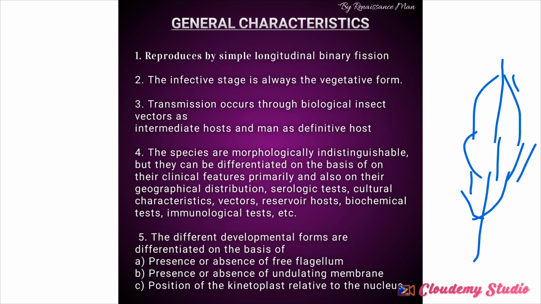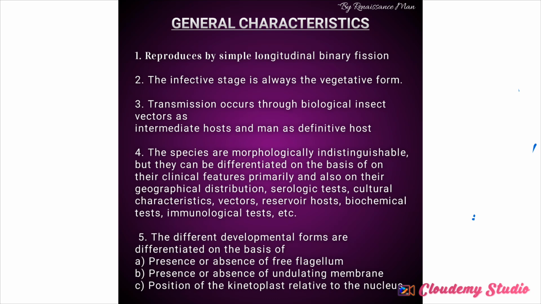You understand? The infective stage is always the vegetative form. Transmission occurs through biological insect vectors as intermediate hosts and man as definitive host. So they have an intermediate host and they have a definitive host. Hence, we can call them heteroxenous, which means the life cycle occurs in different hosts. We can also call them digenetic. They have different hosts, you understand? Even though they are not in digenesis, I'm just using that as an example.